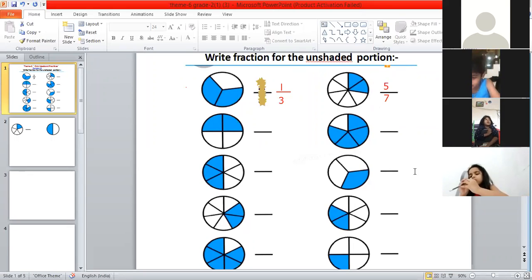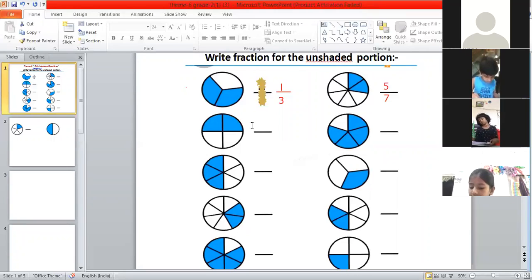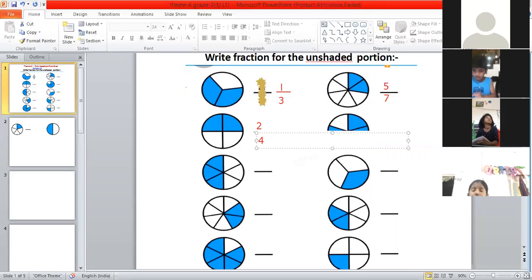Ananya? Yes, ma'am. Third question. What is the fraction? 4 parts. 4 are there. Unshaded part 2. Okay. So what is the fraction? 2/4. Very good. That's the correct answer. Very good, Ananya. Answer is 2/4. Very good. That's the correct answer.